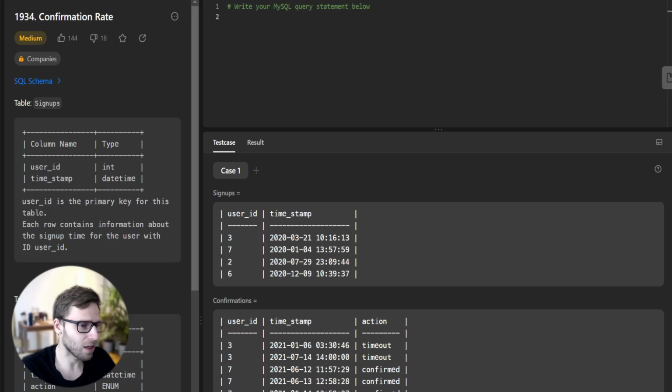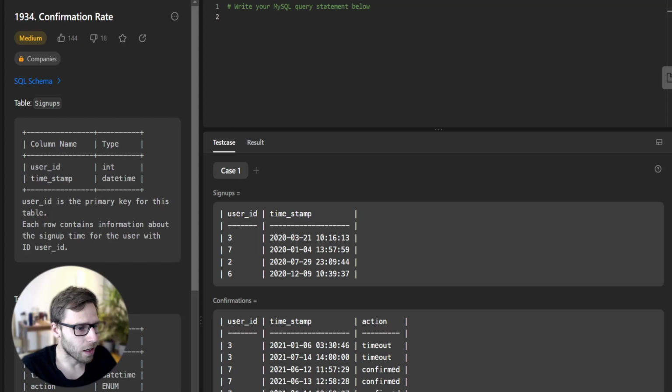Our goal is to calculate the confirmation rate for each user in a system based on their signups and confirmation actions. So without further ado, let's get started.